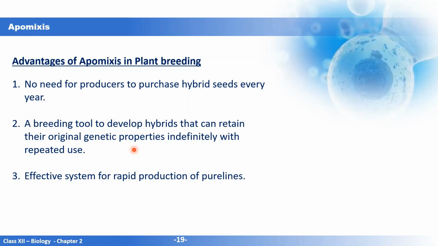But on using apomictic seeds, the original genetic properties are retained indefinitely. You can use them repeatedly. Whereas hybrid seeds have to be purchased by the farmers every year, and they are very expensive. It is also an effective system for the rapid production of pure lines. Pure lines means that we will get the same plants with the same genetic composition, generation after generation.